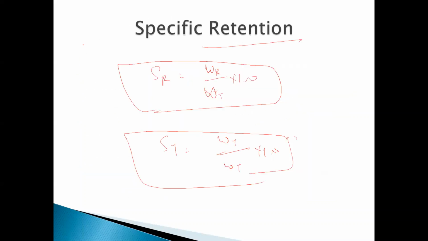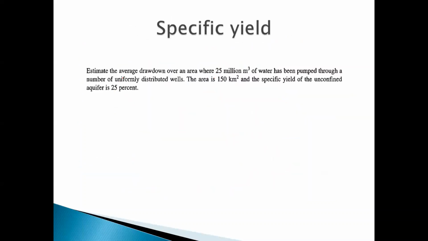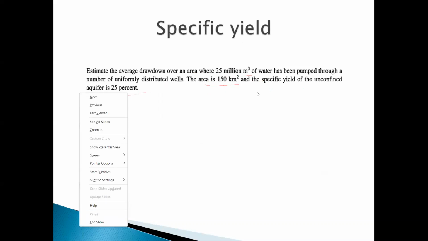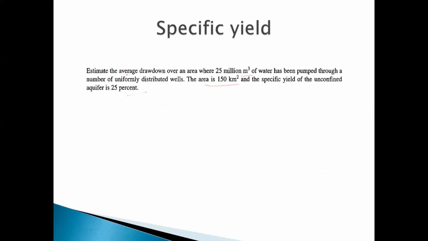Look here. Estimate the average drawdown over an area, where 25 million meter cube of water has been pumped through uniformly distributed wells. The area is 150 square kilometer. The specific yield of the aquifer is 25%. Now, what do we calculate? To estimate the average drawdown, we need to calculate the drawdown of the water after yielding the water.